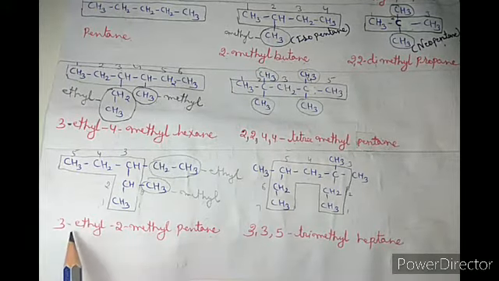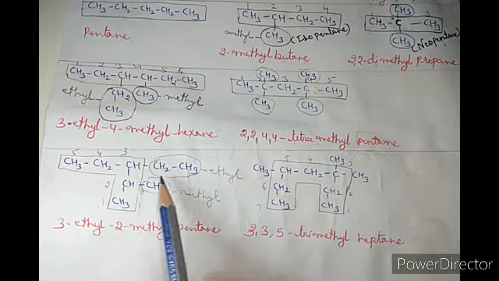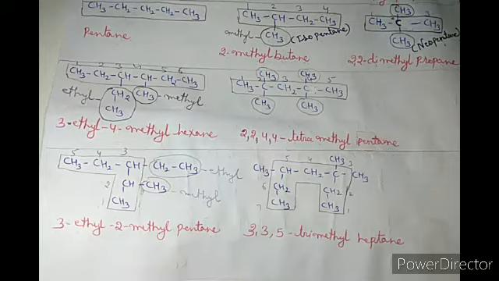So the name is 3-ethyl 2-methyl. Now the main chain is 5 carbon, pent, single bond, ane, so the name becomes pentane. Now collect all of that, so the name becomes 3-ethyl 2-methyl pentane. Got it?